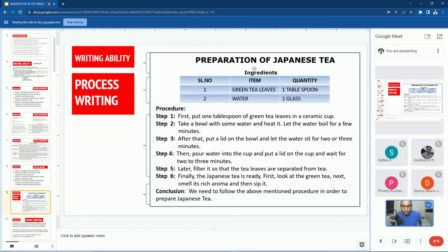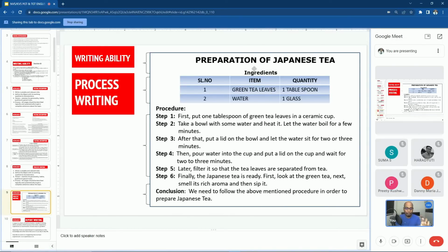When they ask you a question about process writing, then you must have ingredients to prepare any kind of dish, and then the quantity must be mentioned, and the procedure should follow step-wise. So whenever you are preparing, for example, Japanese tea or a normal coffee at home, then you will follow a proper procedure. So from an examination point of view, they may ask you a question when you are preparing a tea, whether ingredients are important or not.